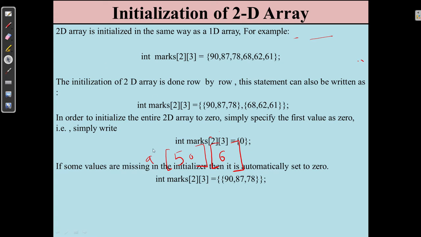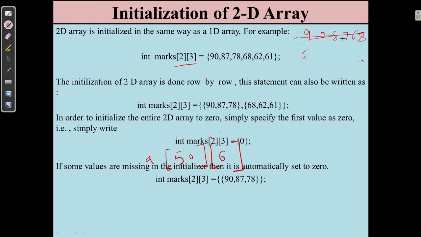If we want to initialize it, we write int marks[2][3]. This is an array which has 2 rows and 3 columns. Then, like a 1D array, you give the values separated by commas. It will assign them because the number of rows is 2 and the number of columns is 3.